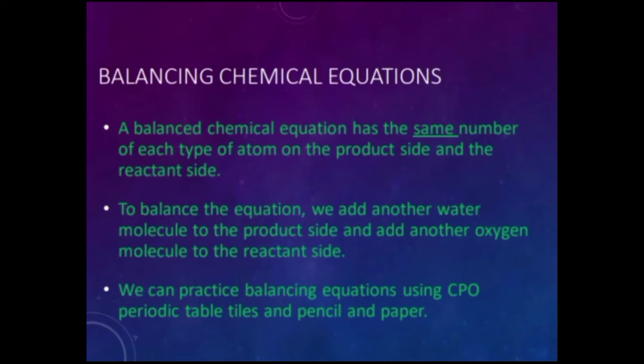Balancing chemical equations. A balanced chemical equation has the same number of each type of atom on the product side and the reactant side. To balance the equation, we add another water molecule to the product side and add another oxygen molecule to the reactant side. We can practice balancing equations using CPO periodic table tiles and pencils and paper.